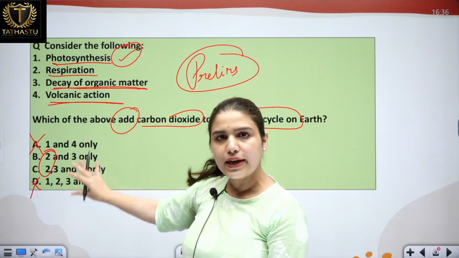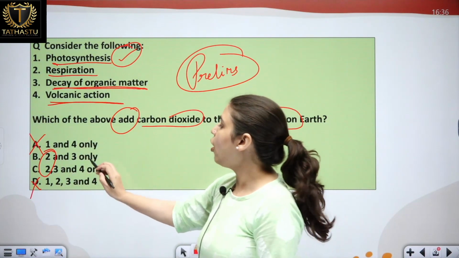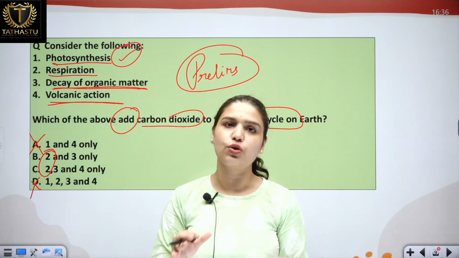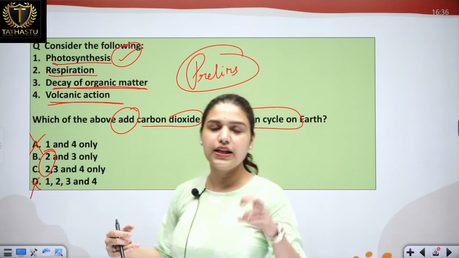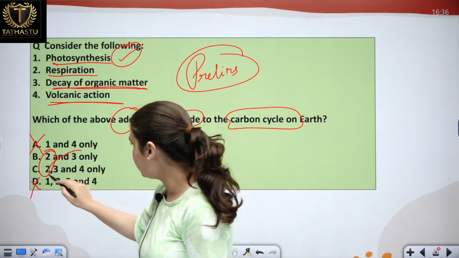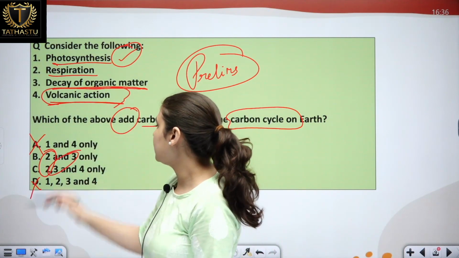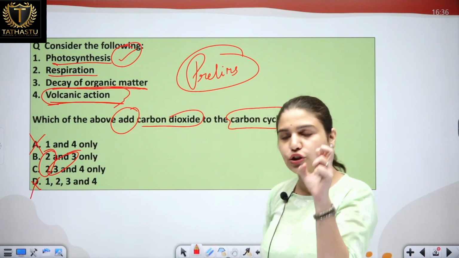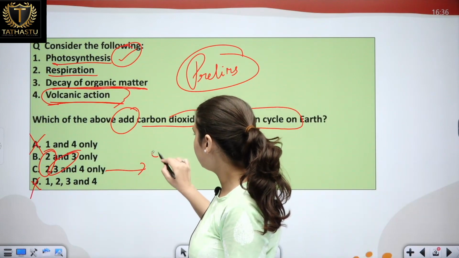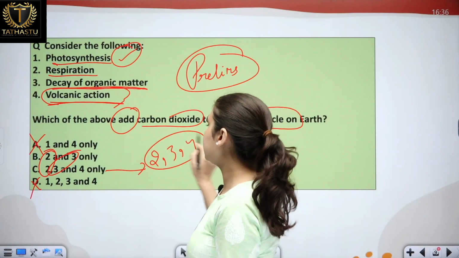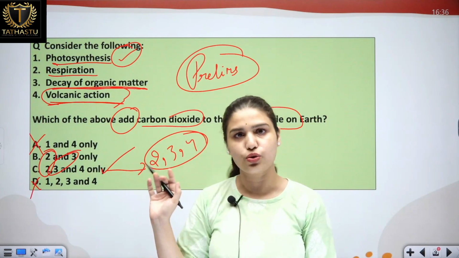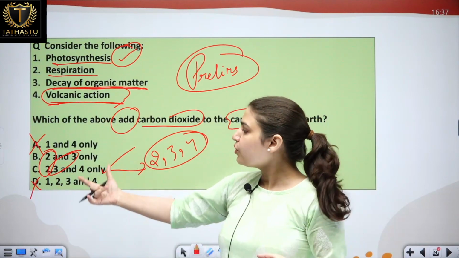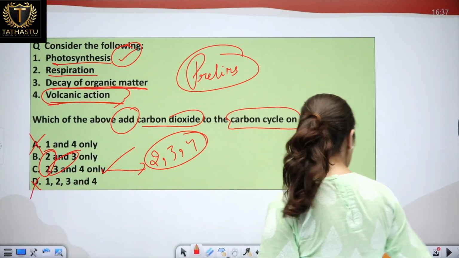If we try to do it by the elimination method, we can see that option 3 is automatically correct, and we have just seen that decay of organic matter does contribute to the release of carbon into the atmosphere. So option 3 is there. And volcanic action, there are certain volcanic actions which also add carbon to the carbon cycle. So option 3, which is 2, 3 and 4, is our correct answer for this question. Always try to solve these types of questions through elimination techniques as well, it will be easier for you.